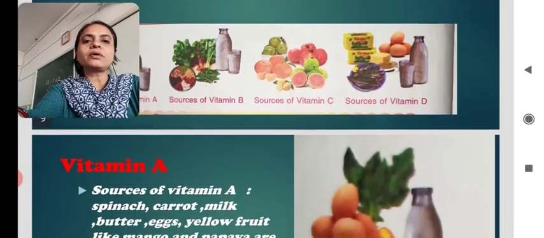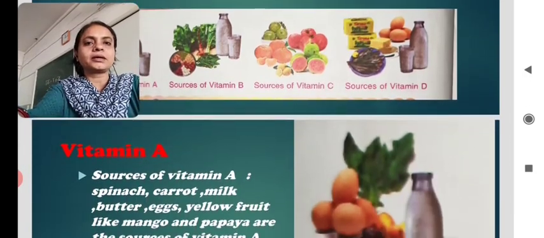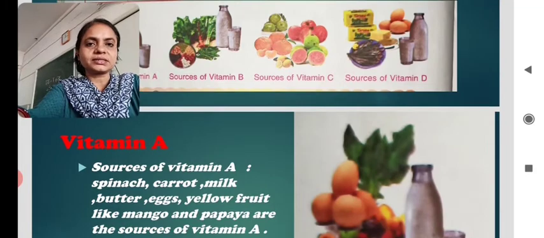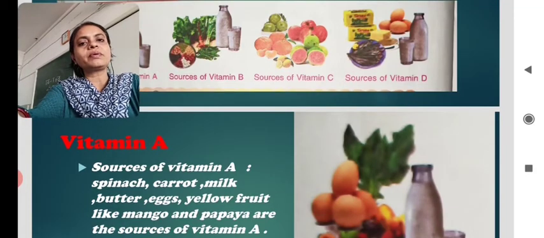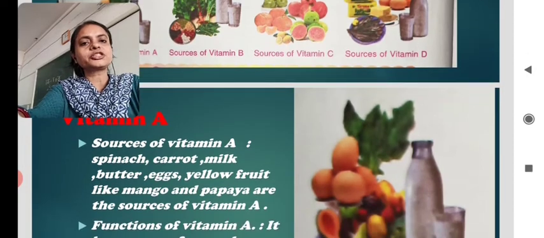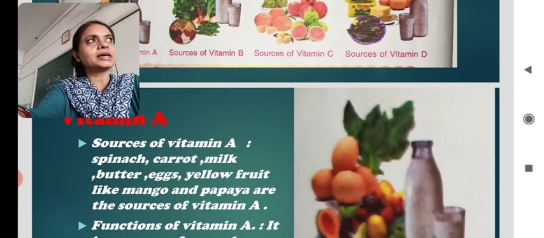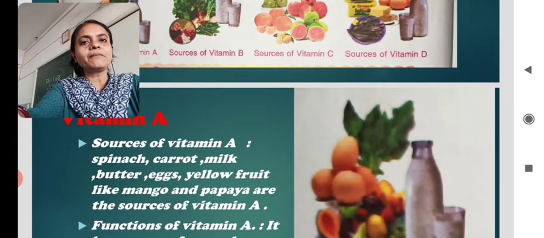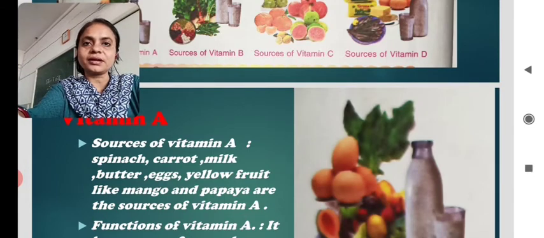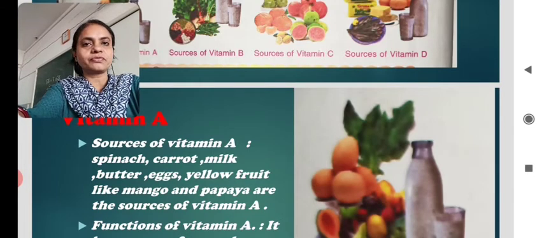Now let's know about vitamin A. So how does it protect us? First of all, we will know about the sources of this vitamin. So sources of vitamin A are spinach, carrot, milk, butter, eggs, yellow fruits. Do you know yellow fruits? Yes, they are fruits which are yellow in color. For example, mango and papaya are the sources of vitamin A. So these are the sources of vitamin A.